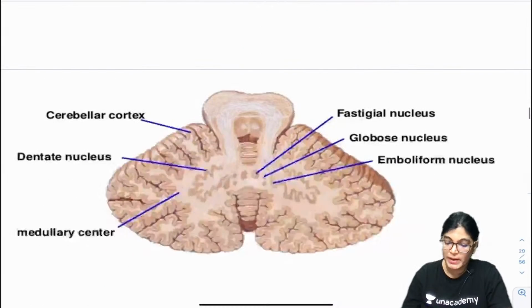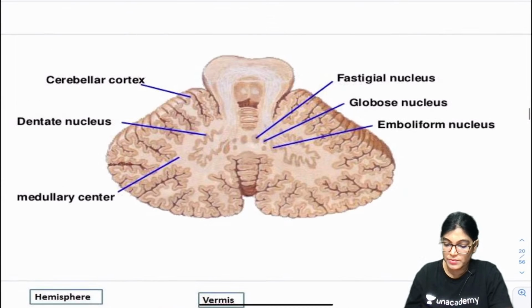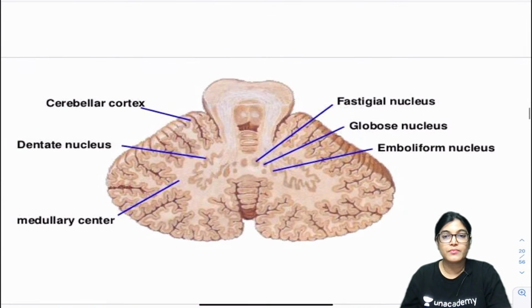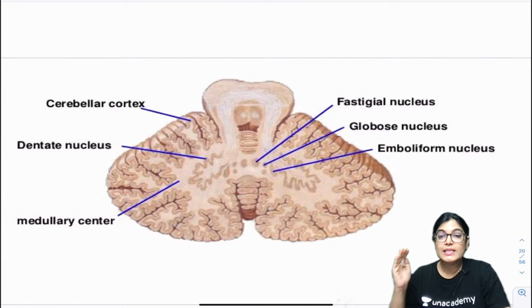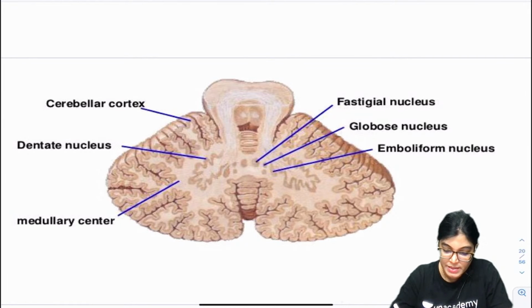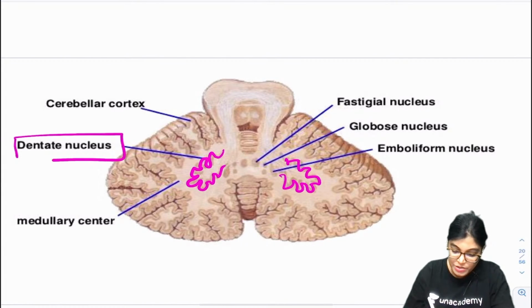Firstly, I would like to explain the second point. Before that, let me slightly enlarge this diagram so that you can have a proper view of this. Now, I would like to show you the intracerebellar nuclei which are located in the white matter. They are made of grey matter, and from lateral to medial is their location. Here is the lateral most, which has a crumpled bag appearance. This is the dentate nucleus, lateral most.